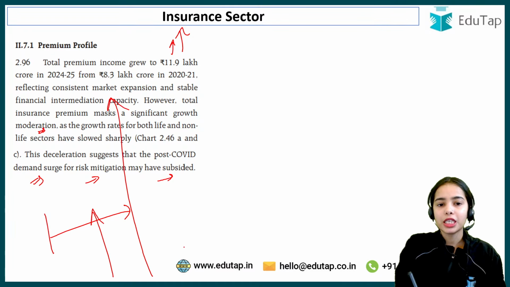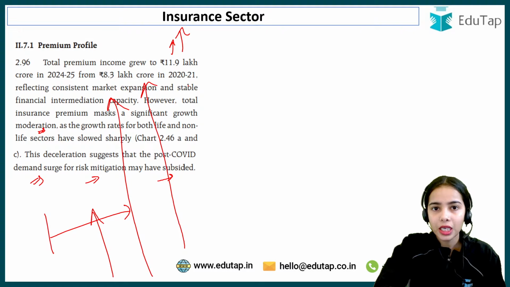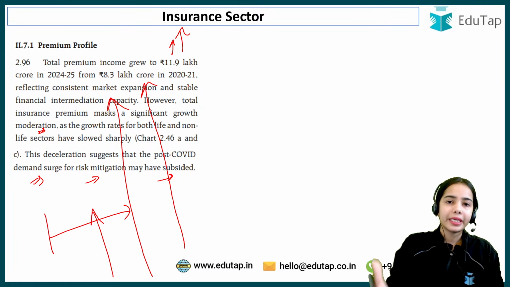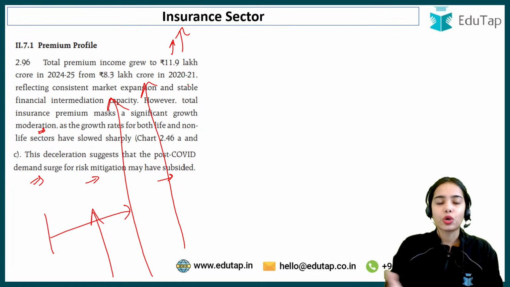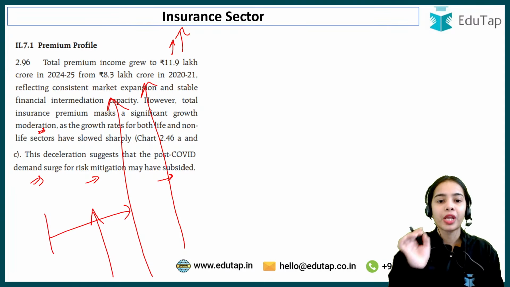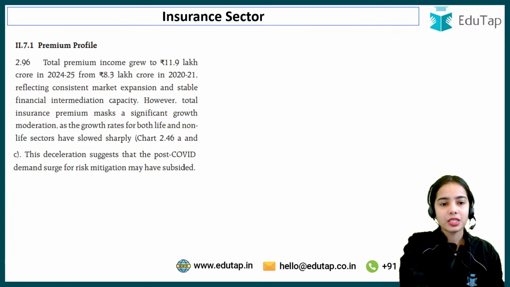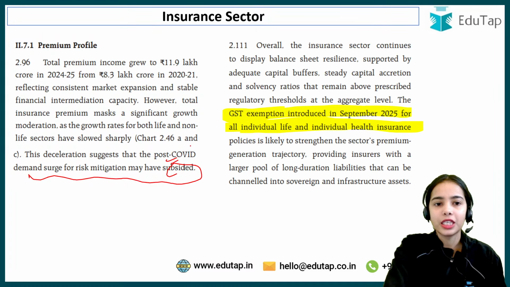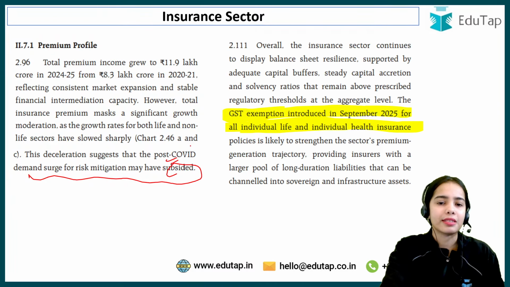Insurance purchases increased rapidly because of the fear of COVID, the fear of what will happen if I die, what will happen to my family. So life insurance and health insurance were being purchased rapidly and huge premiums were paid. But now the demand surge for risk mitigation may have subsided. So that's why the insurance premiums are growing, but by a lesser percentage.